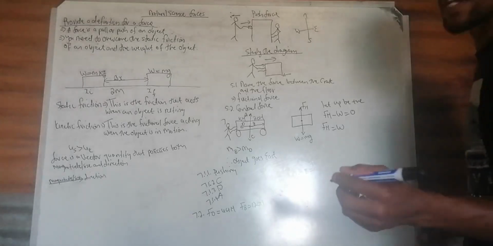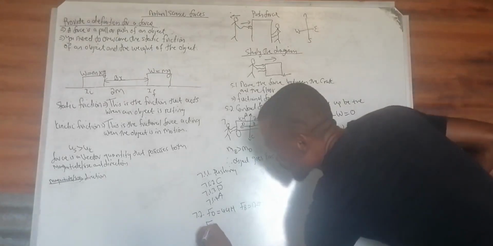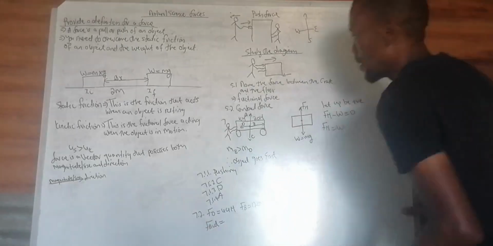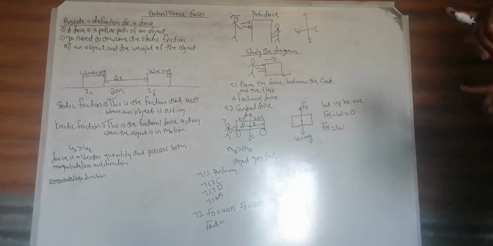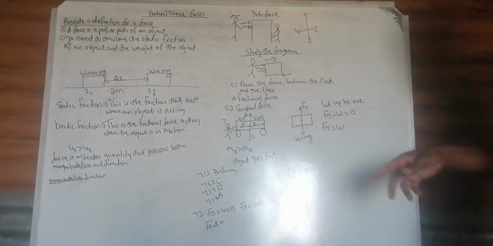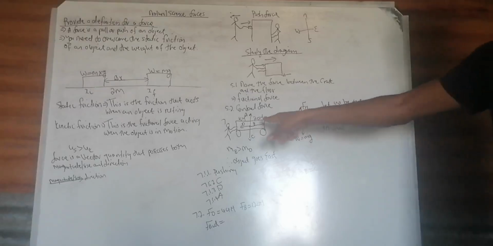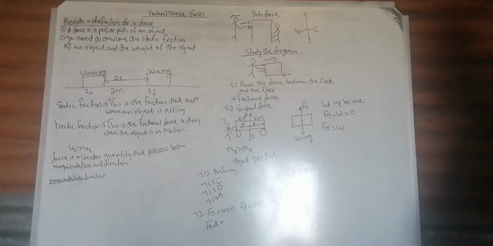Right, F net. It is important that we choose the direction, because the two forces go in opposite directions. So we take the force B direction as positive.